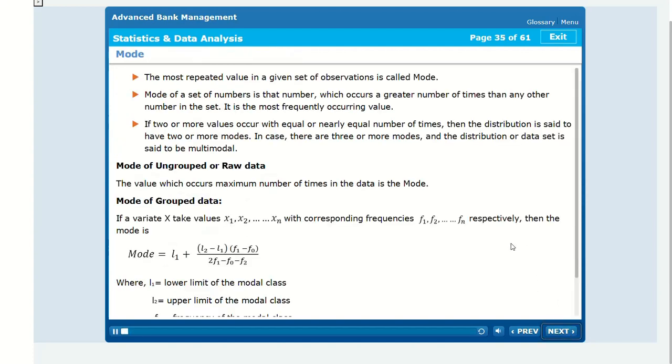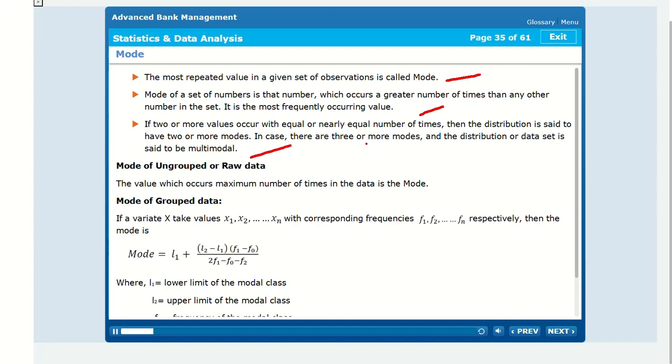Mode. The most repeated value in a given set of observations is called the mode. The mode of a set of numbers is that number which occurs a greater number of times than any other number in the set. It is the most frequently occurring value. If two or more values occur with equal or nearly equal number of times, then the distribution is said to have two or more modes.